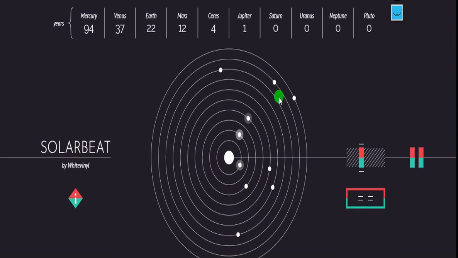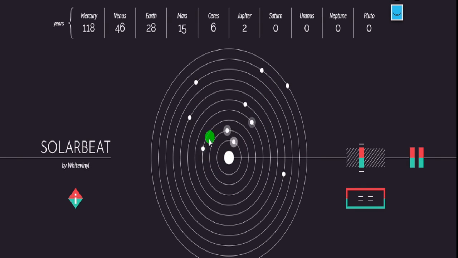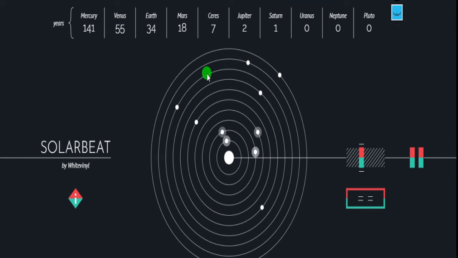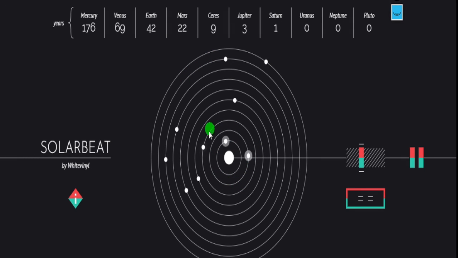If you observe Saturn, Uranus, Neptune and Pluto, Neptune is moving rather slowly when compared to Mercury, Venus and Earth. Because as the distance increases, the force of gravity decreases. Hence it starts moving slowly, because the force is directly proportional to acceleration. Acceleration is small; the gravitational force applied on this celestial body is small. Hence it moves with slower acceleration when compared to the planets very near to the sun.